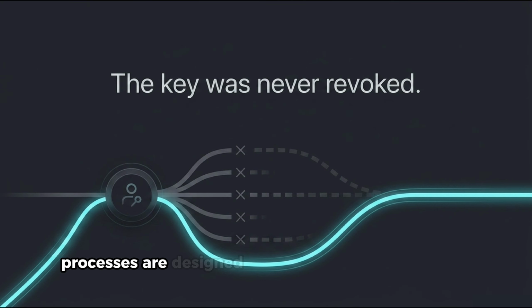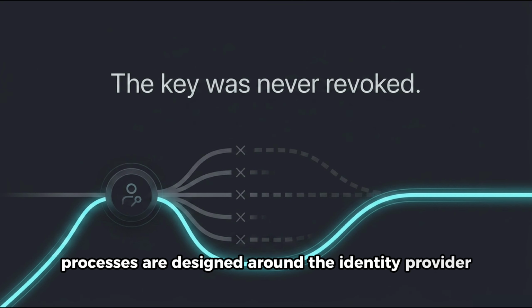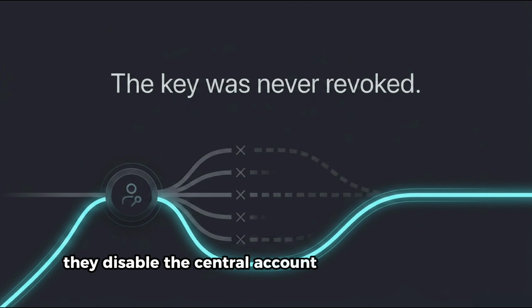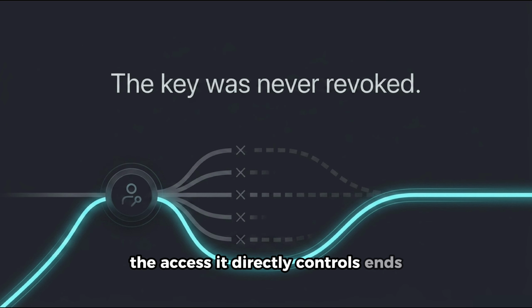Offboarding processes are designed around the identity provider. They disable the central account, the directory entry, the SSO identity, the record that governs federated access. When that account is disabled, the access it directly controls ends. The access it never knew about does not.